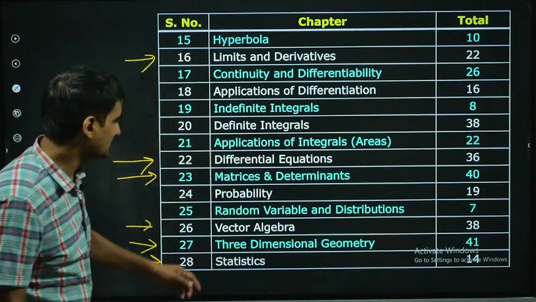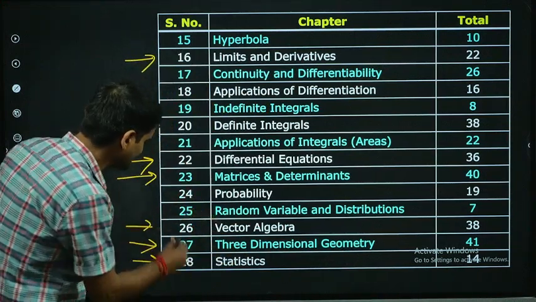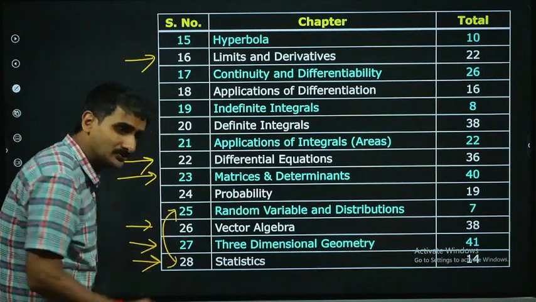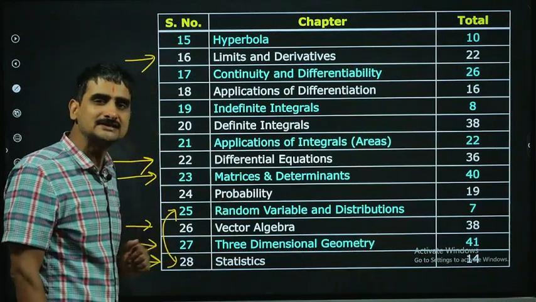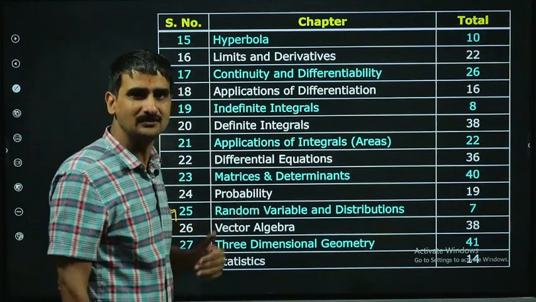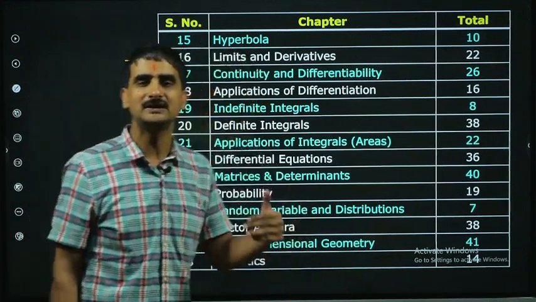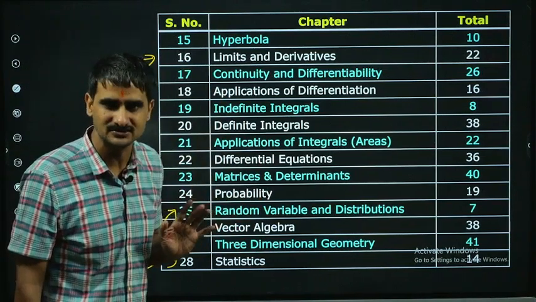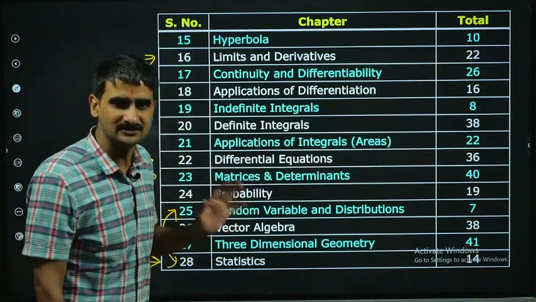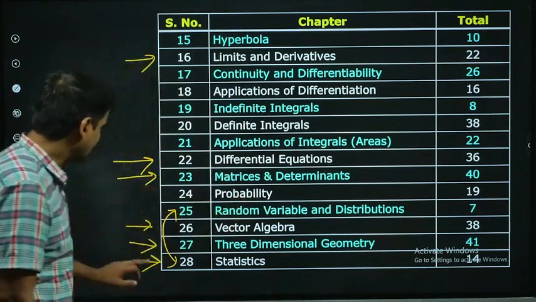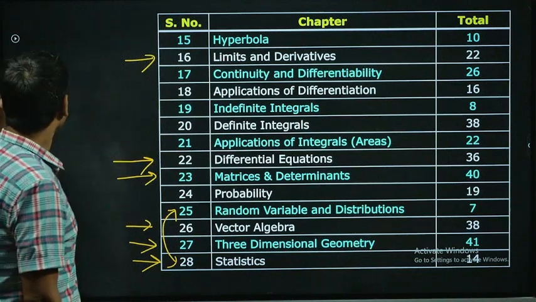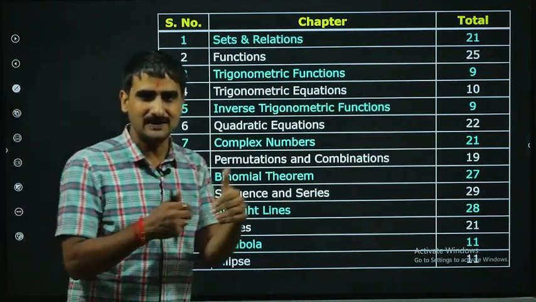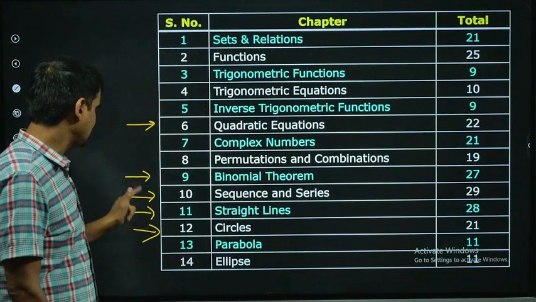What happens is they normally ask a question from here or here, so you should club these two. If they are not asking a question from random variable distribution or mean and variance from probability, they will definitely ask a question from statistics. That's the general distribution they follow. Now how many chapters? 1, 2, 3, 4, 5, 6, and then 7; matrices and determinants 7, 8, 9, 10, 11, 12.